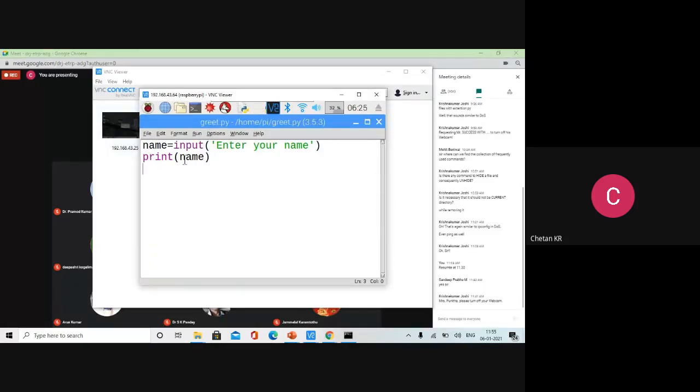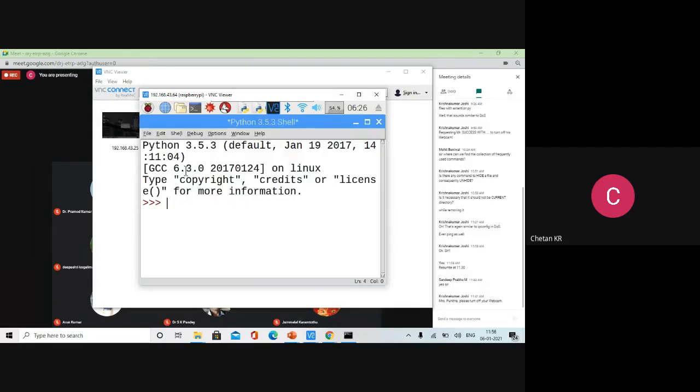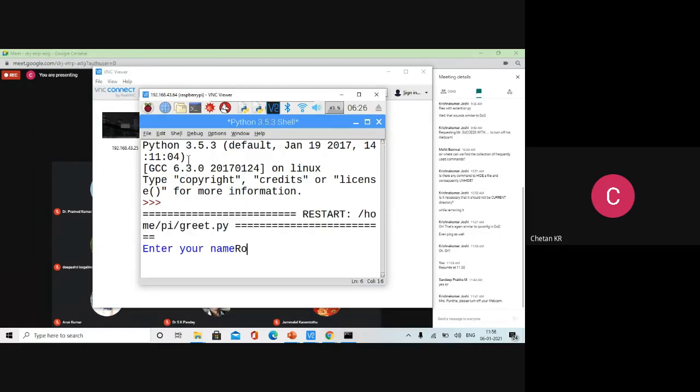Let me put something else to that, like welcome. But if I write like this, the entire thing within double quotes, the problem that happens is you will get welcome name itself. You will not get welcome with whatever you give. Let us run again. And the user says Robin. I got welcome name. Name should not come, the variable's value should come.